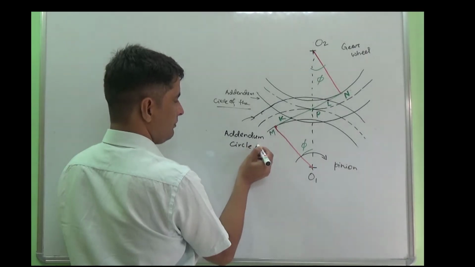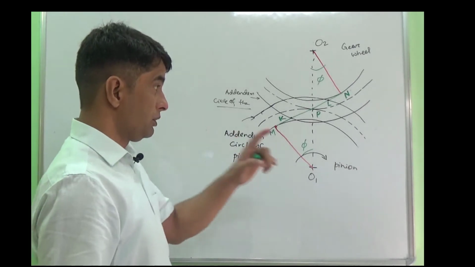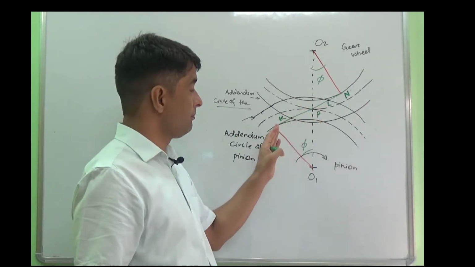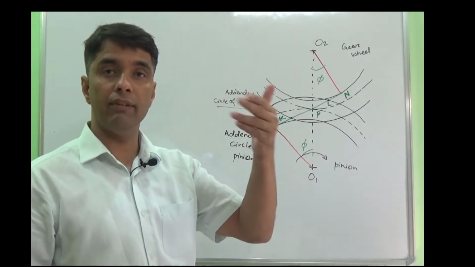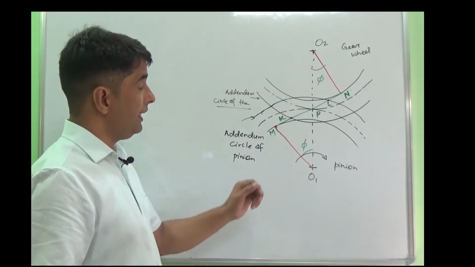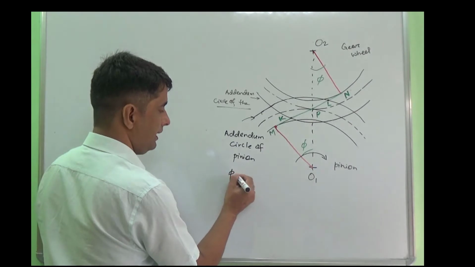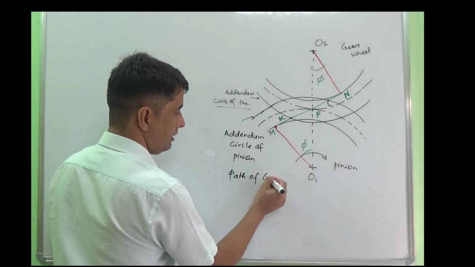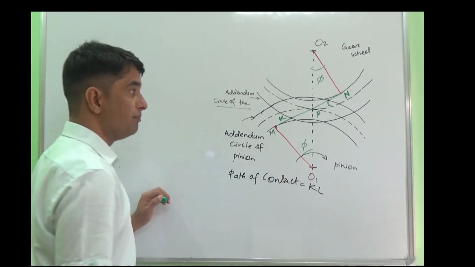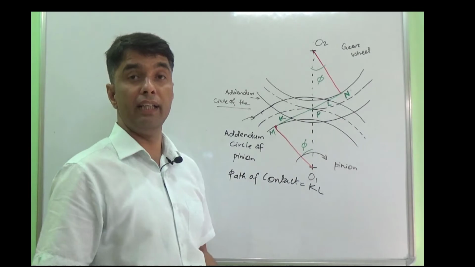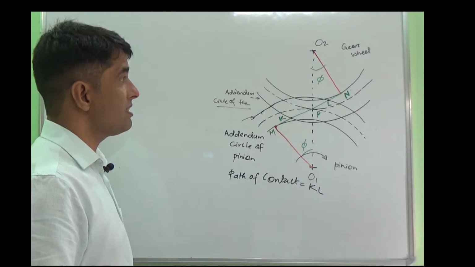Similarly, this circle is the addendum circle of the pinion. When the addendum circle of the pinion intersects the common tangent at L, that is called the end of engagement. So you can say the path of contact is KL. I am writing here the path of contact in this case is given by KL, beginning of engagement to the end of engagement. This we have discussed in our previous session.